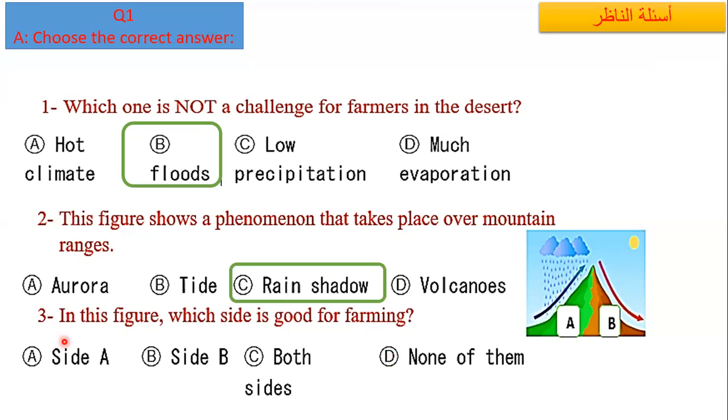Number 3. In this figure, which side is good for farming? Yes, the wet side that faces the coast. Side A is good for farming.